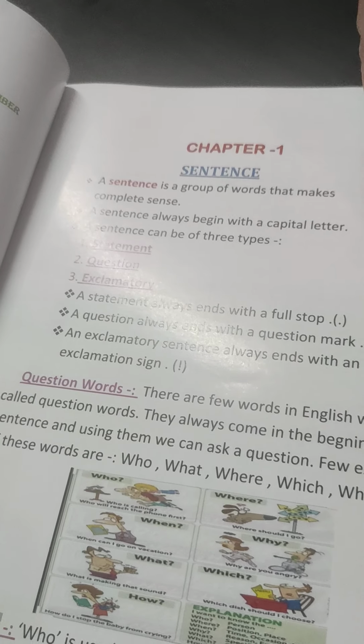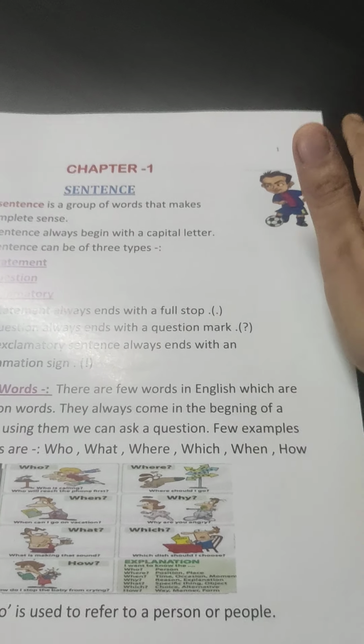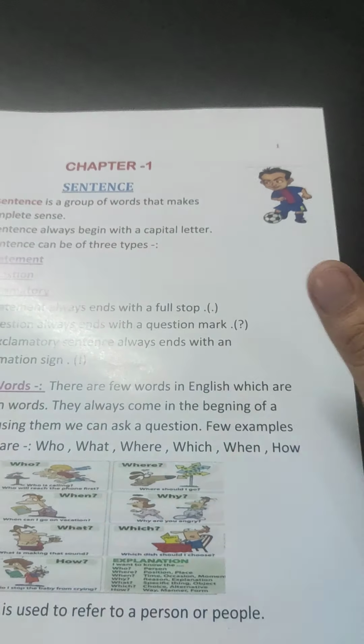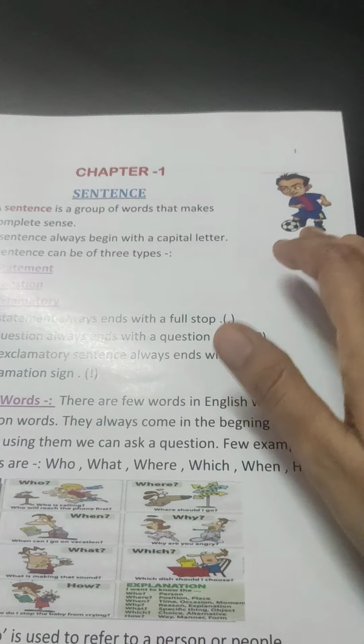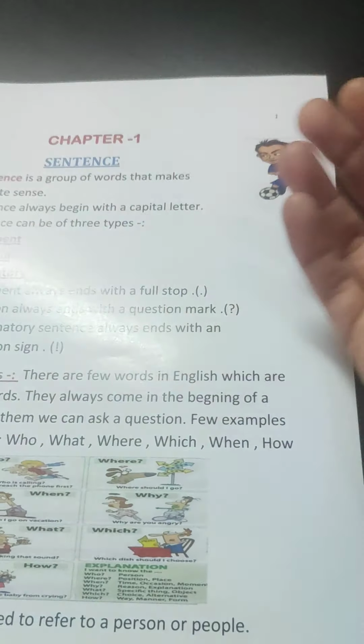So in these tricky statements, the trick is: if a statement starts with any of the question words, check whether there is a helping verb after the question word.